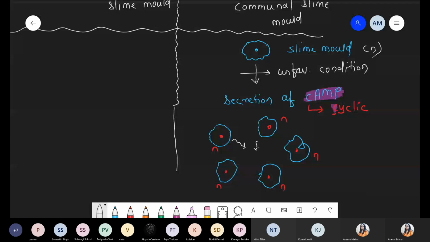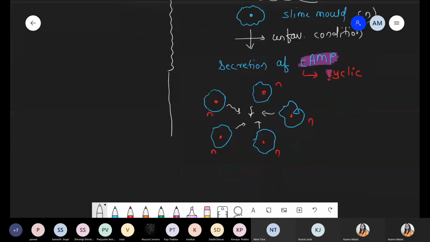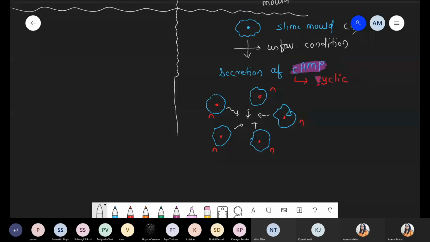Because of that chemical, they attract towards each other and aggregate with each other. Chemical secretion happened, right? And now all these slime molds are showing fusion. They are showing aggregation.